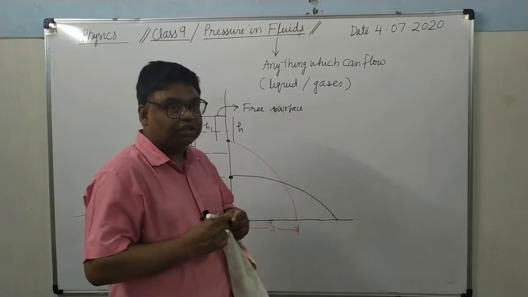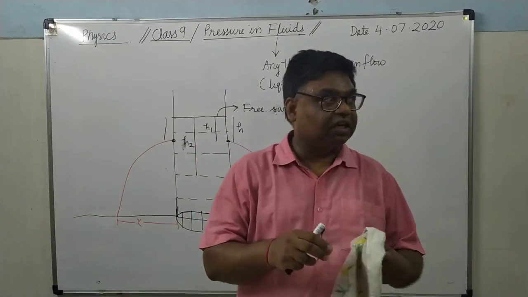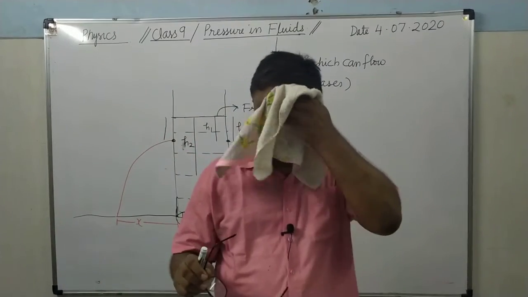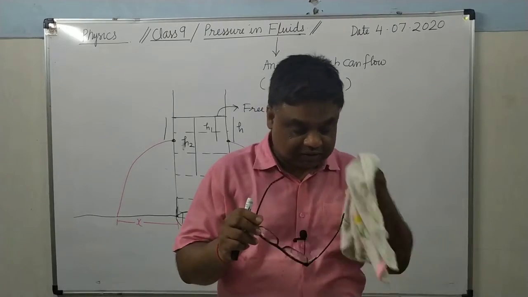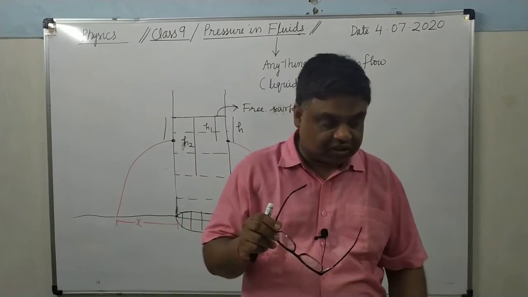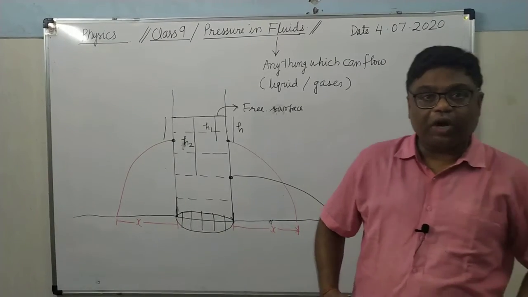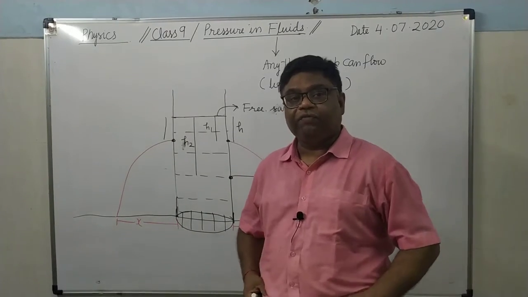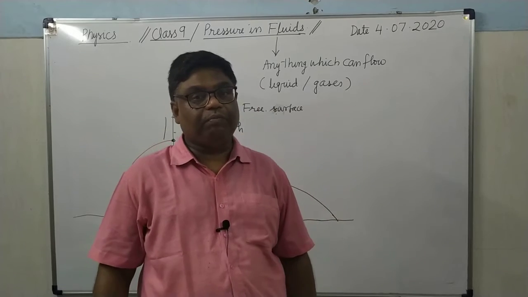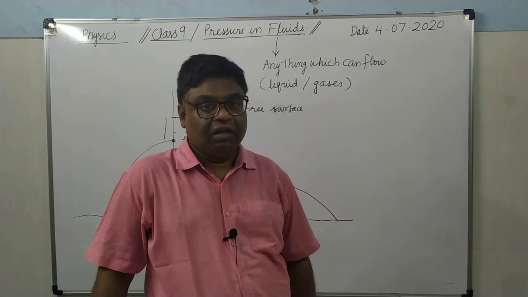They also exert the pressure in the upward direction. Means liquid exert the pressure in all the directions. It's clear. Now the points which will be at greater depth, at them there will be greater pressure.